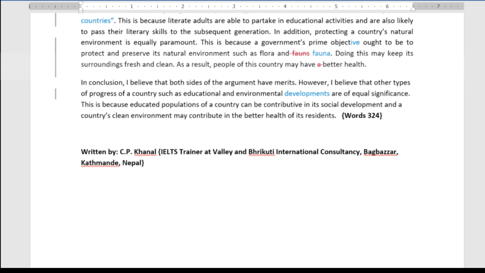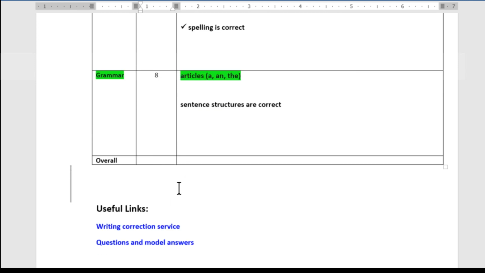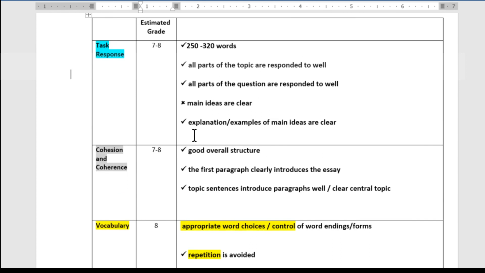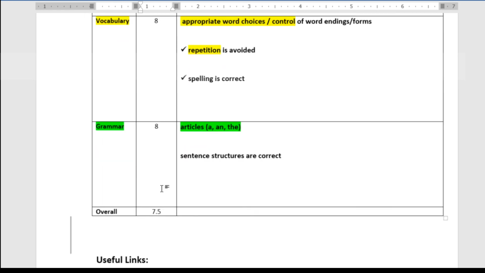So then in terms of the overall score, I think it's probably going to end up a 7.5 with most examiners, because I think for most examiners they're going to ping one of these two down to a 7, if not both. I'd probably give 2 7s. Maybe some examiners might give an 8 and a 7. This is very, very close to being an 8 for task response, so possibly an 8 here, then a 7 here, but that would still result in 7.5. To get the 8 requires 8 for everything.